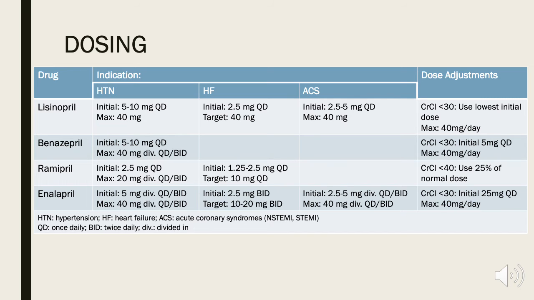An exception to this is ramipril. Note that ramipril has to be dose adjusted for patients with a creatinine clearance below 40, and it's recommended to only use 25% of the normal dose. Typically, ACE inhibitors are dosed for once daily, however they can be split and divided into 2 separate doses when needed.